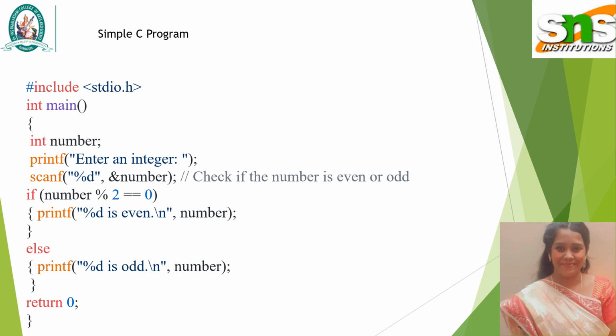Everywhere when we write a C program, we have to use a function which is very essential to run the program, which is called the main function. If we are using void main, return 0 is not necessary. If we are going for int main, return 0 is compulsory. Whenever we open a flower bracket, we have to close the respective flower bracket. So we have declared a variable called number with the data type integer.